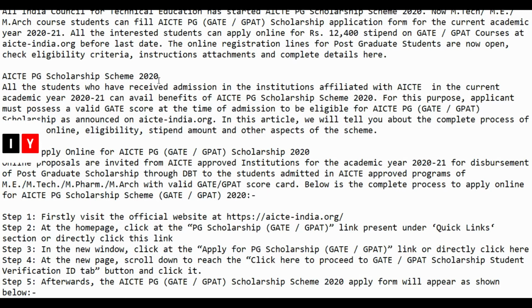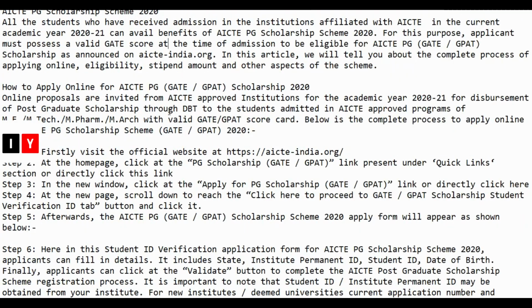The online registration link for PG students is now open. You can check the eligibility criteria, instructions attached and the complete details here. All the students who have received admission in the institutions affiliated with AICTE in the current academic year 2021 can avail benefits of this scheme. For the purpose, the applicant must possess a valid GATE score at the time of admission to be eligible for the scholarship as announced.